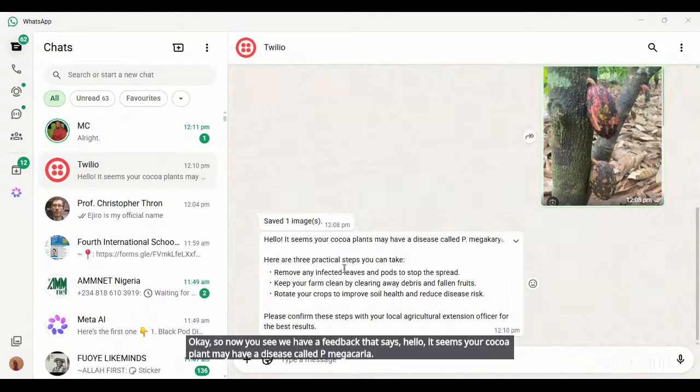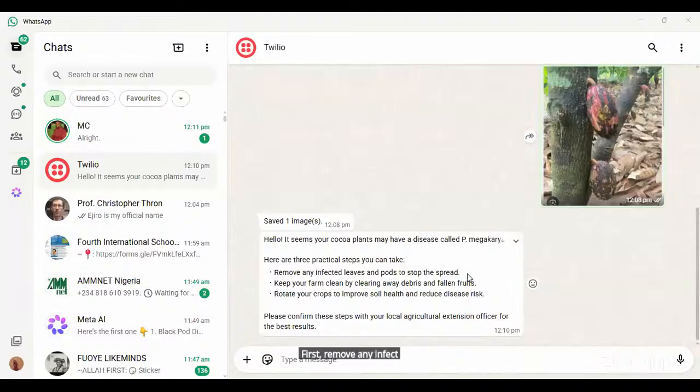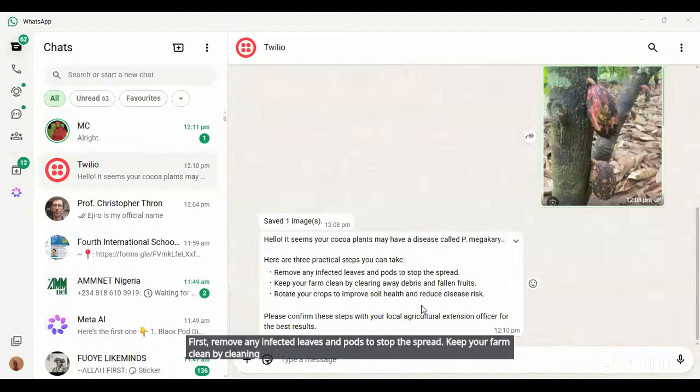Here are 3 practical steps you can take. First, remove any infected leaves and pods to stop the spread. Keep your farm clean by cleaning away debris and fallen fruits. Rotate your crops to improve soil health and reduce disease risk. Please confirm these steps with your local agricultural extension officer for the best results.